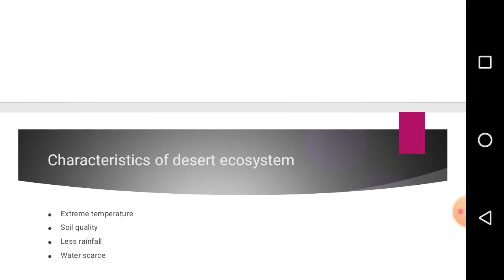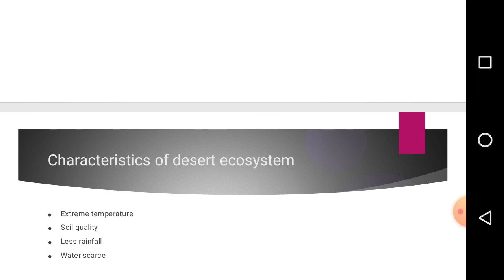On extreme temperature, this type of ecosystem usually experiences extreme hot or cold temperatures during day and night. Therefore, the day may sometimes be hot, while nights may sometimes be extremely cold.